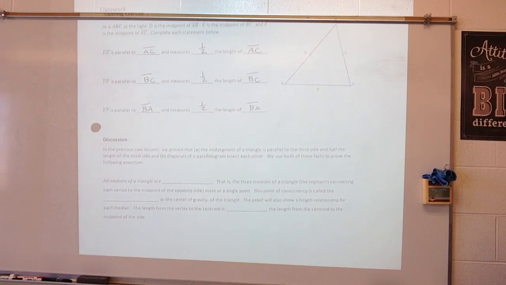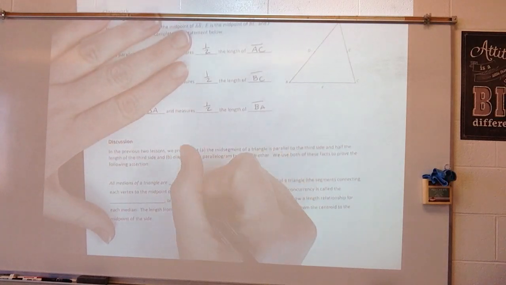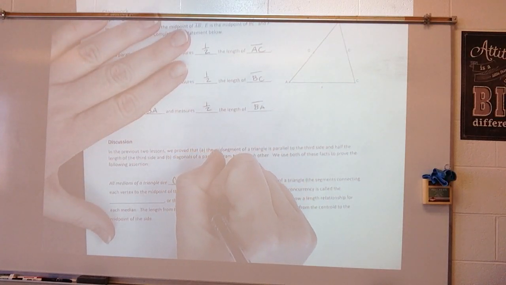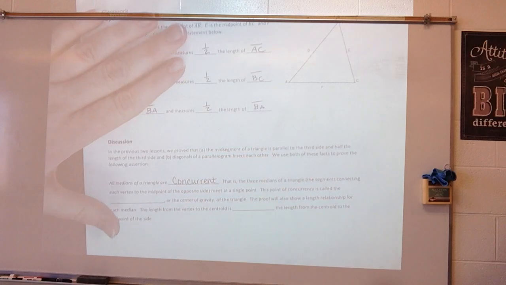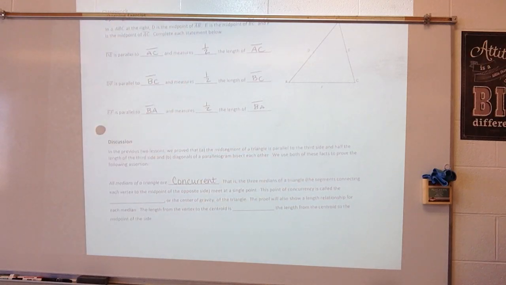In the previous two lessons, we proved that A, the mid-segment of a triangle, is parallel to the third side and 1/2 the length of the third side, and B, diagonals of a parallelogram bisect each other. We use both of these facts to prove the following assertion. All medians of a triangle are concurrent. That is, the three medians of a triangle, the segments connecting each vertex to the midpoint of the opposite side, meet at a single point.